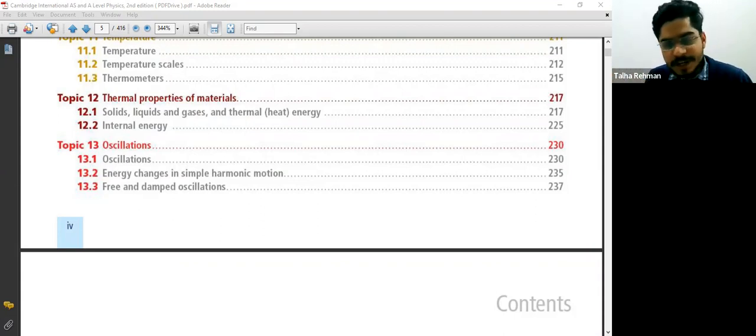Charge is a property of a matter due to which electric force, electric field, and electric energy are produced, and charge is of two types, positive and negative.